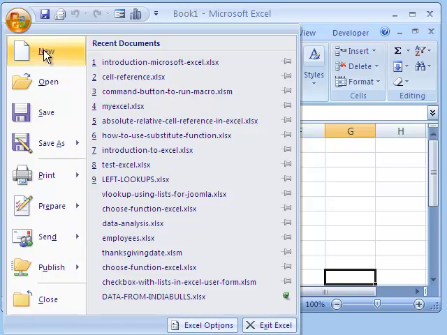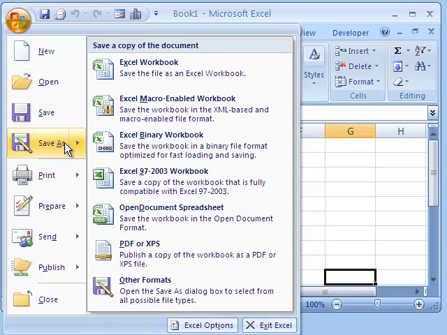New will give you a new document. Open will help you to open a file. Save to save the data. Save as to give the file a name and save it. And these have